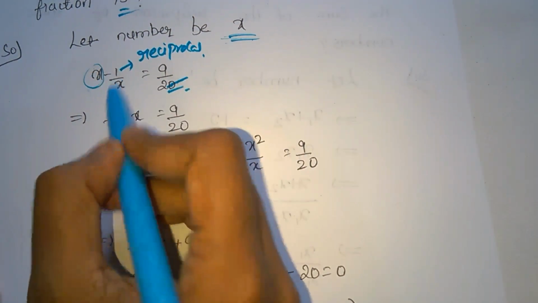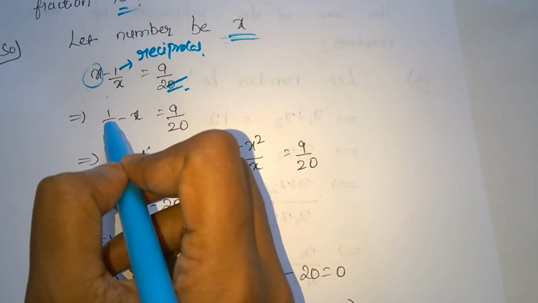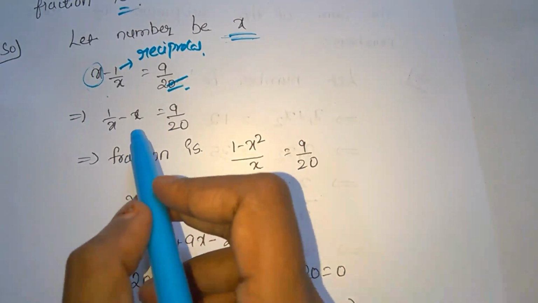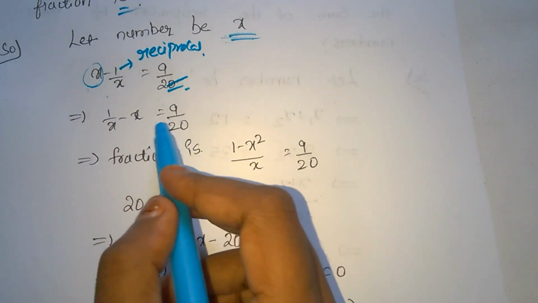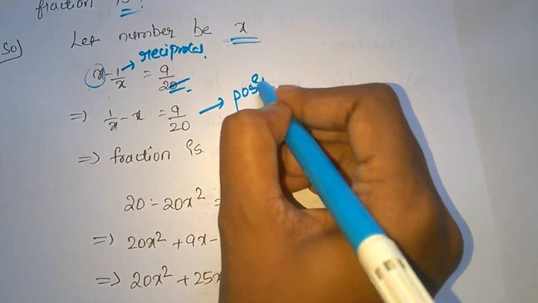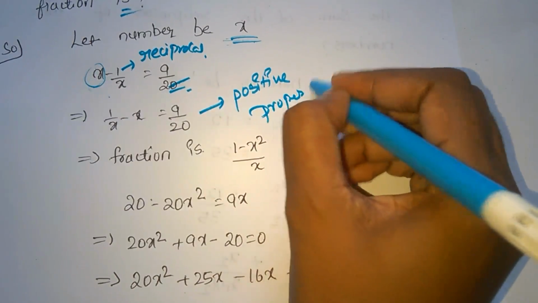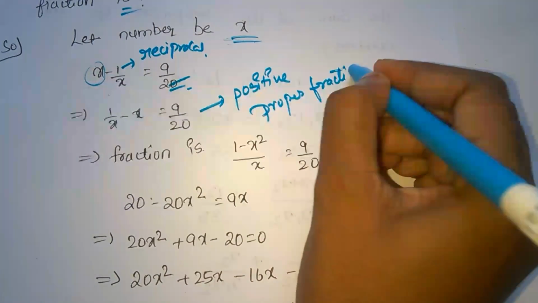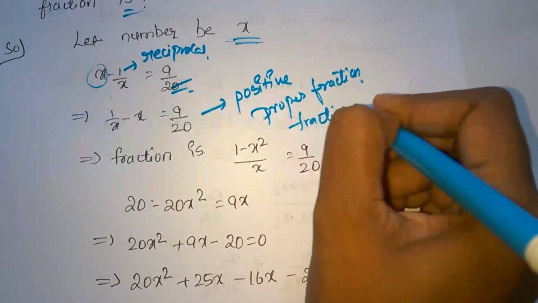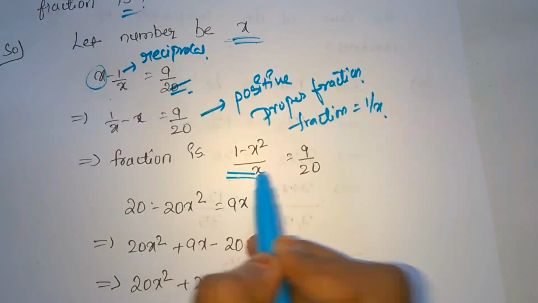Okay. Next, 1 by x minus x equals 9 by 20. That means 1 by x minus x equals 9 by 20. We can change this because this is a positive proper fraction, and the fraction equals 1 by x.